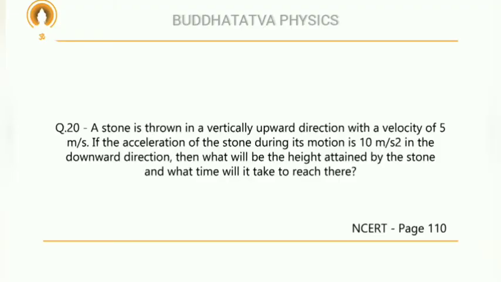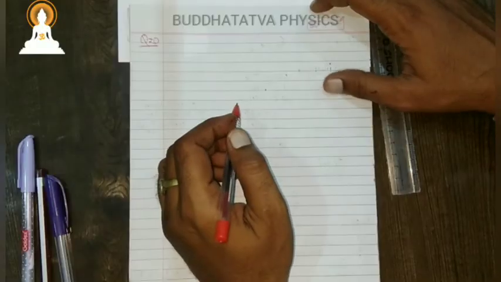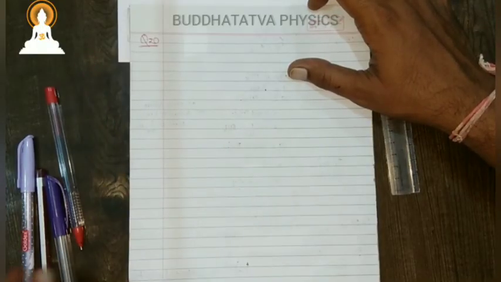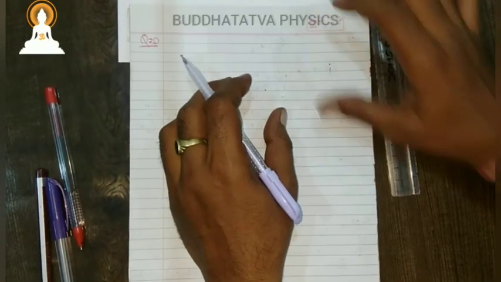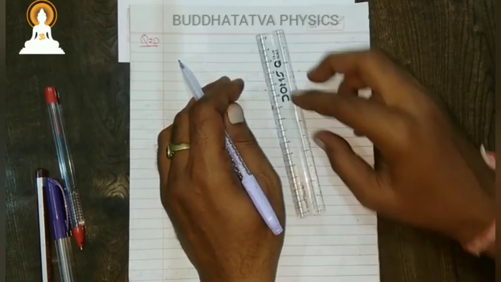A stone is thrown in a vertically upward direction with a velocity of 5 meter per second. If the acceleration of the stone during its motion is 10 meter per second square in the downward direction, then what will be the height attained by the stone and what time will it take to reach there? Now question number 20 is quite a good question. In this question they are asking, a stone is thrown in a vertically upward direction.